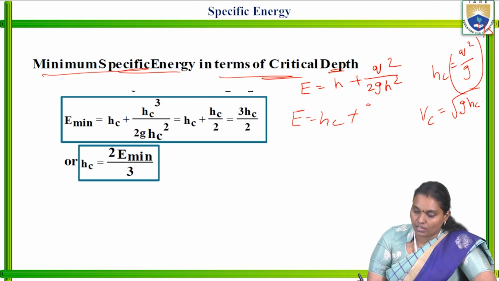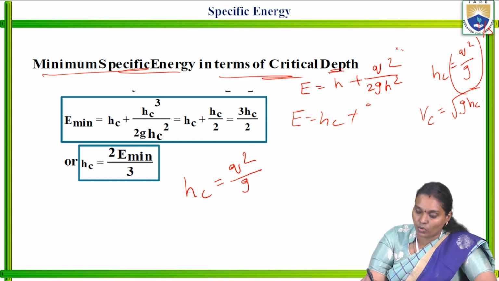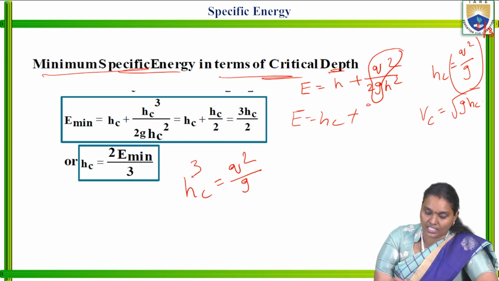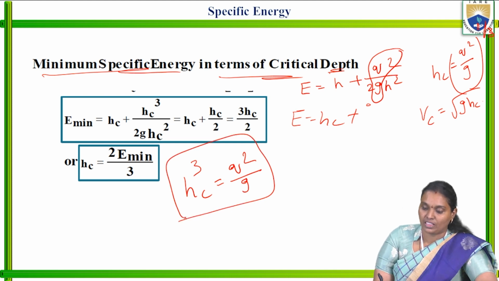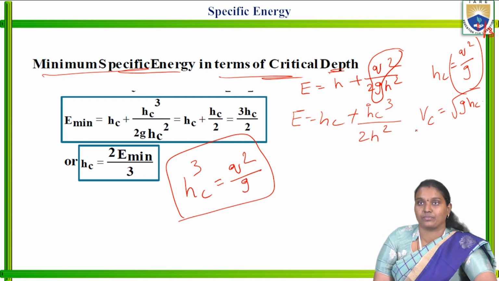What will happen? hc is equal to q square by g whole to the power of 1 by 3. So now hc cube is equal to q square by g, from the critical depth. So now q square by g is equal to hc cube, and so the term becomes hc cube by 2 hc square.